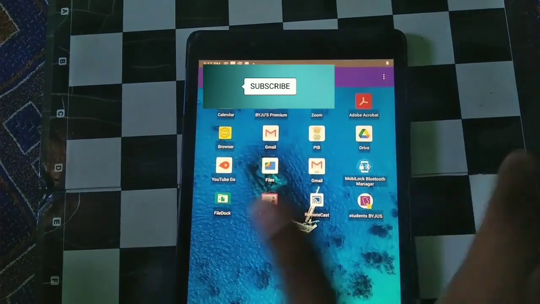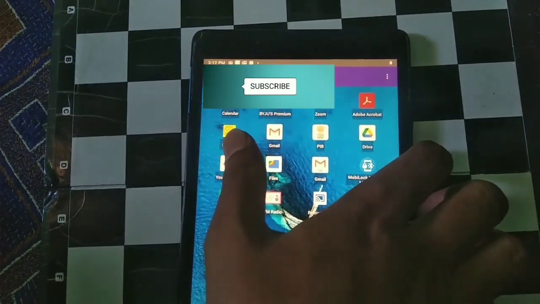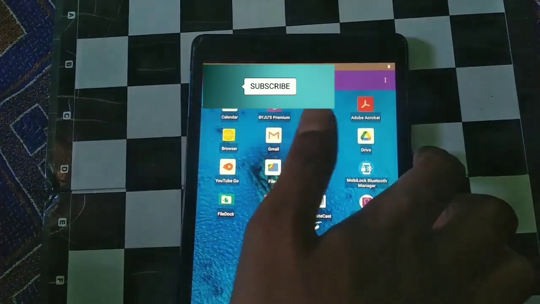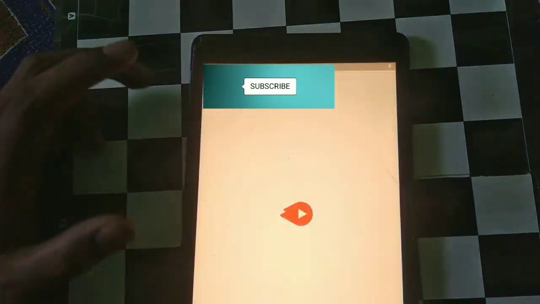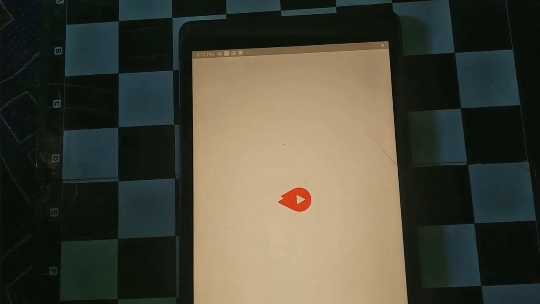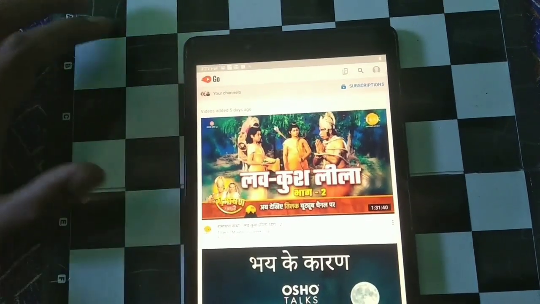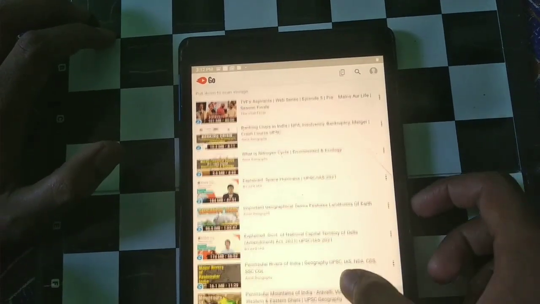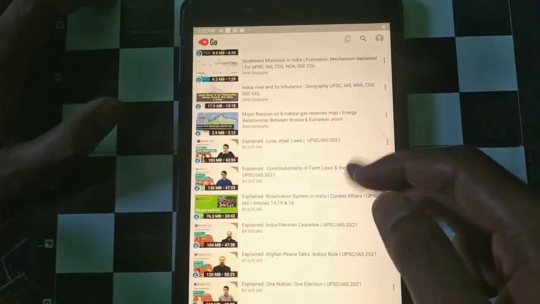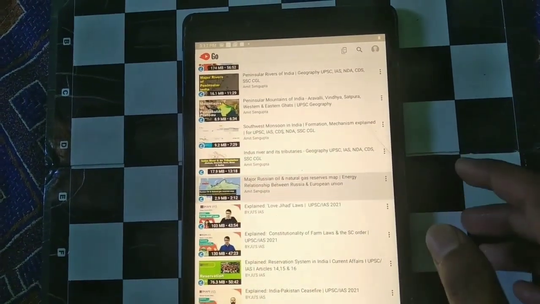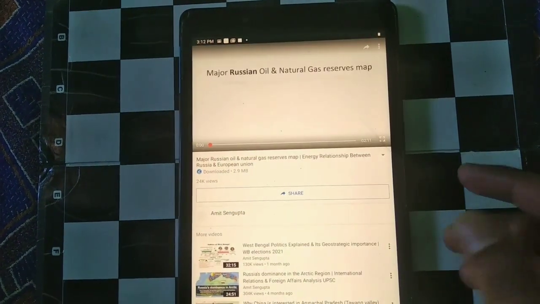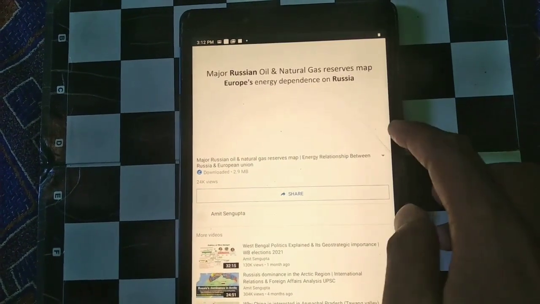Next, let's see, you also have the YouTube app in which you can play all the videos. So here's this. You can download all the videos, you can see here all the videos are there. You can play any video from YouTube also on the big screen.